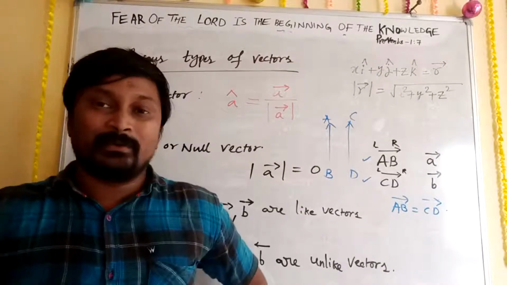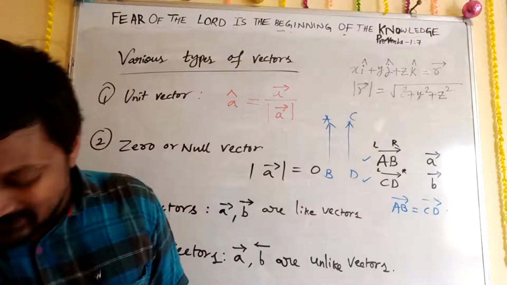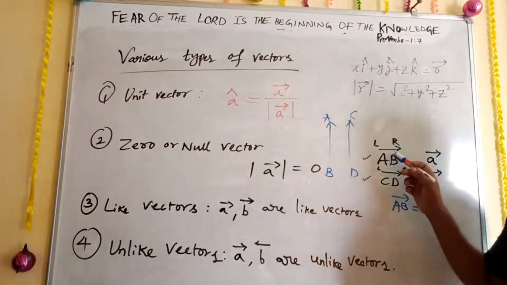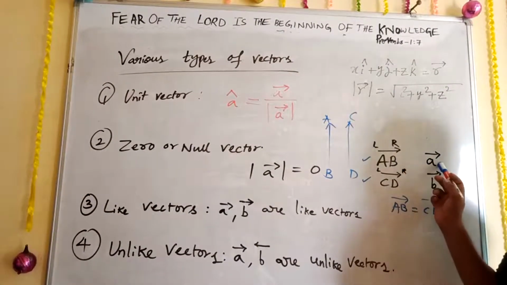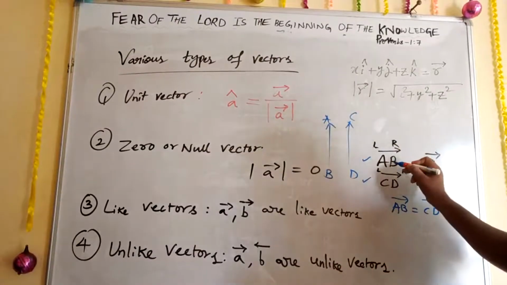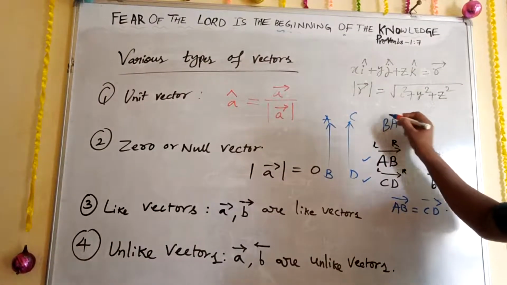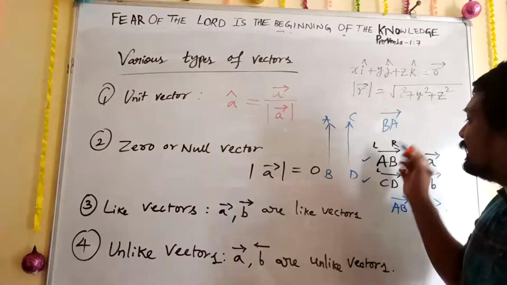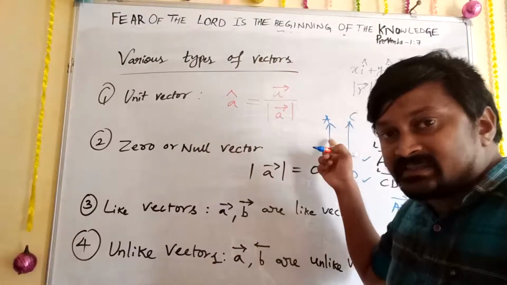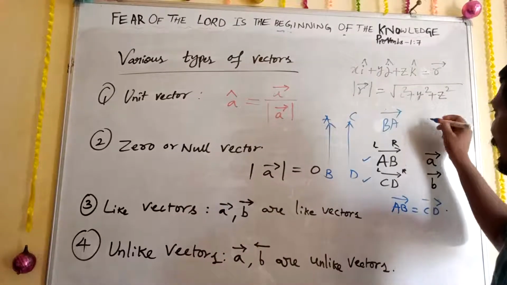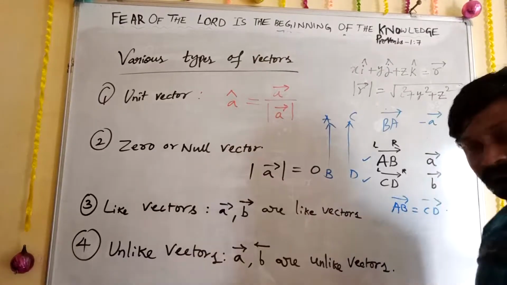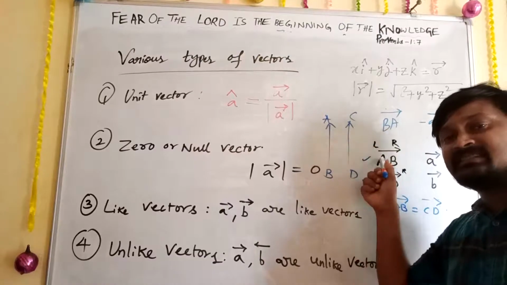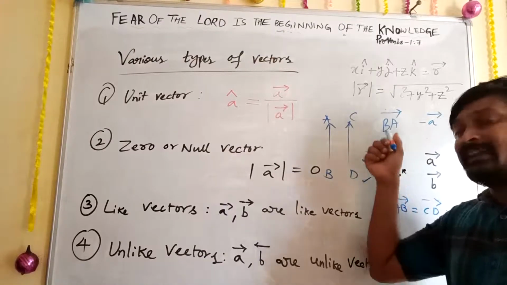And negative vector. Negative vector is very simple. Observe carefully now. AB vector you can write as A vector. Then the same thing, BA, the magnitude is the same, only the direction is changed. Then we can write it as minus A vector, because AB cannot be changed, the distance is not changed, so the magnitude is the same.